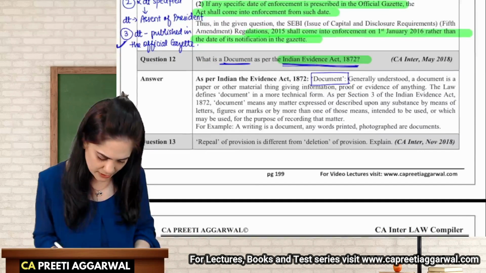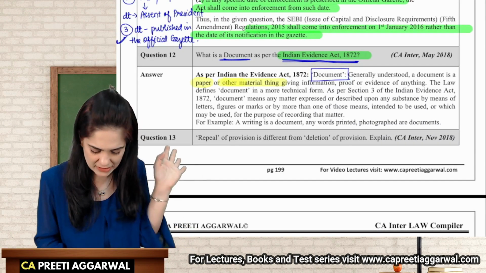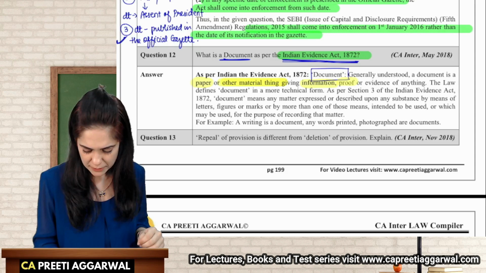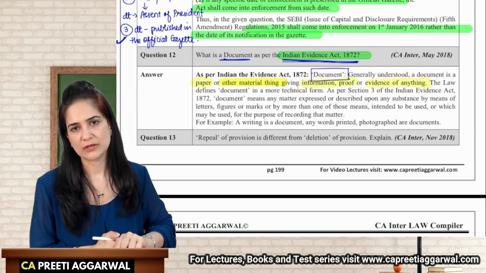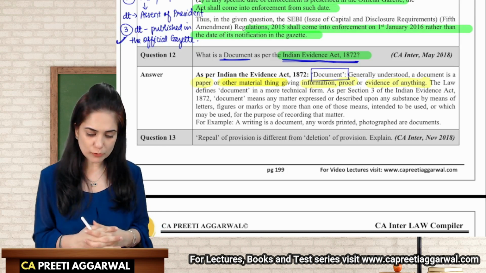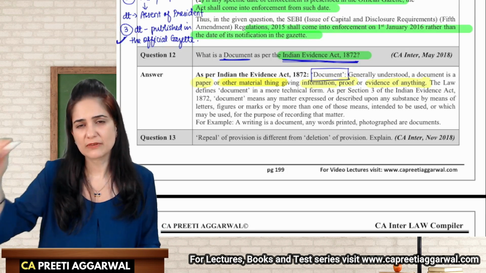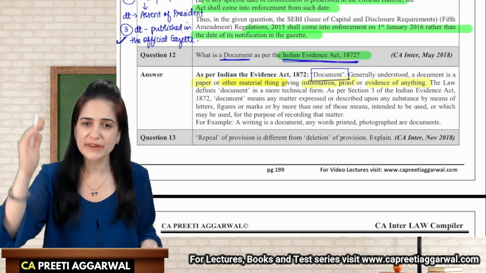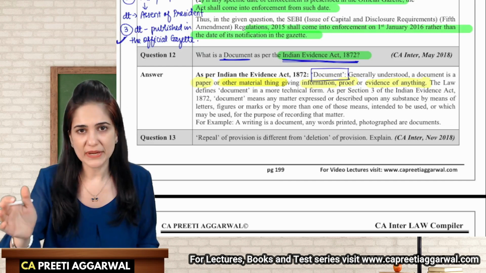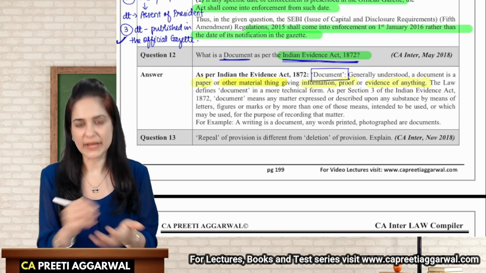So document means a paper or any other material which gives information, proof, or evidence of anything. Like if you go to a war memorial, the war memorial is a proof that the war had occurred. Each and every detail is mentioned: when the war occurred, how many people were sacrificed, and other details. It is a proof, an evidence of that event happening. So yes, any material on which you are able to write.